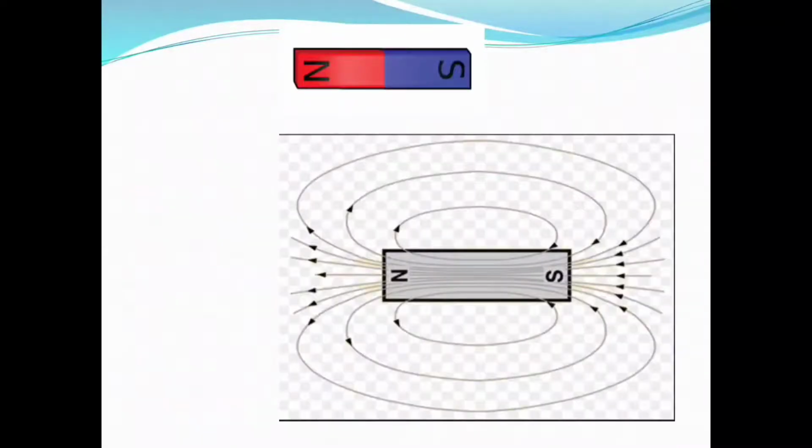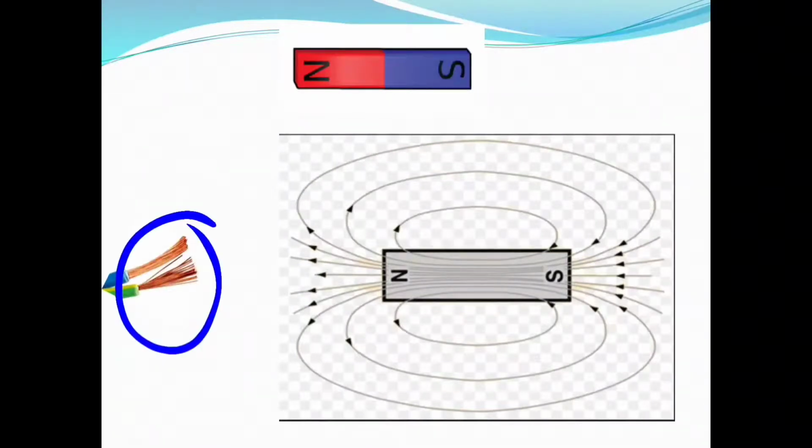We know that this is a bar magnet, and every magnet has a magnetic field surrounding it. When we take a good conductor, meaning a wire which is able to carry electric current, we bring both ends of this wire in contact with the magnetic field of the magnet.